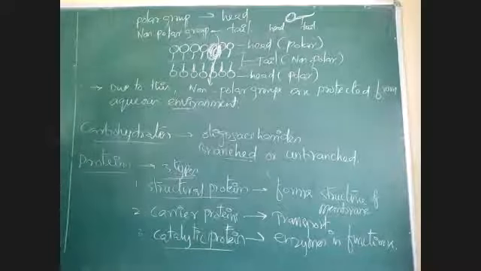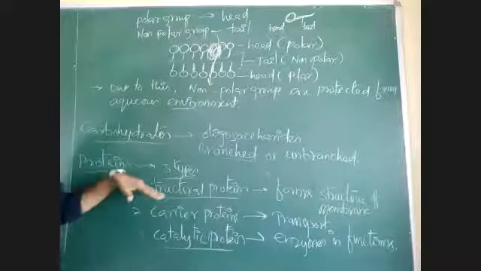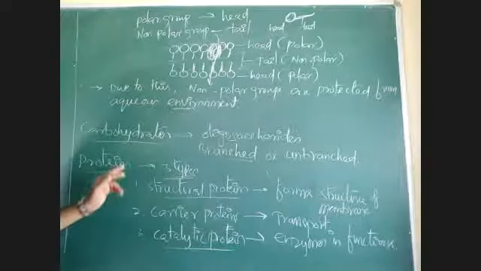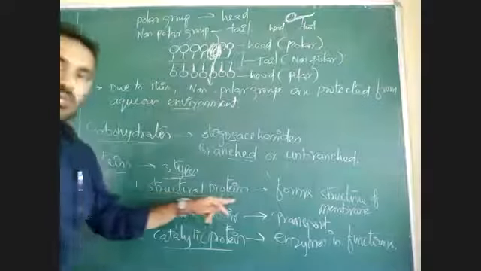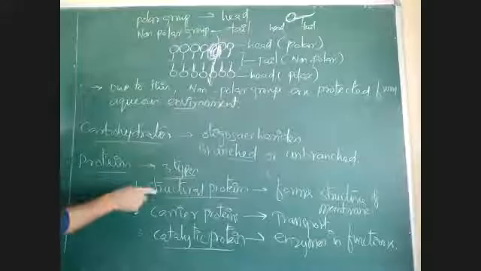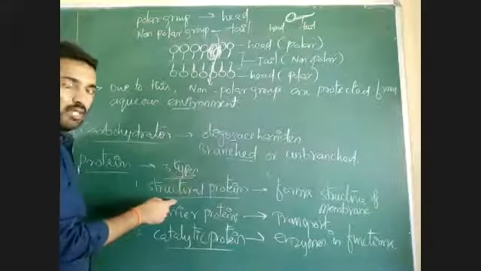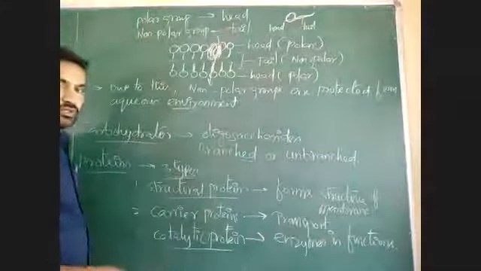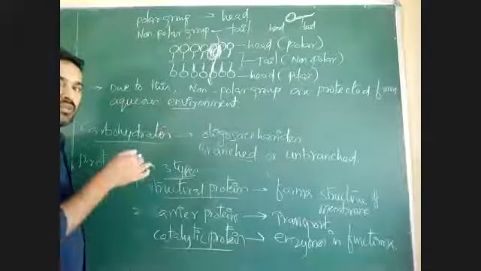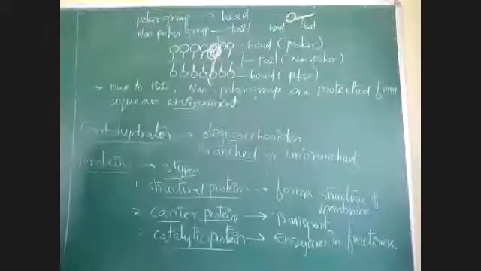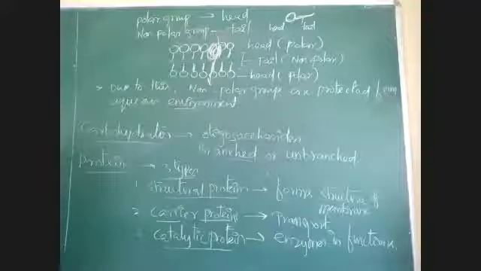Right. So the proteins present in the plasma membrane are of three types. One is structural protein, which is responsible for forming the structure of the plasma membrane. Many proteins are there, and they are of three types. Carrier proteins are responsible for transport of substances from outside to inside a cell or inside to outside a cell. Catalytic proteins are responsible for enzymatic function.